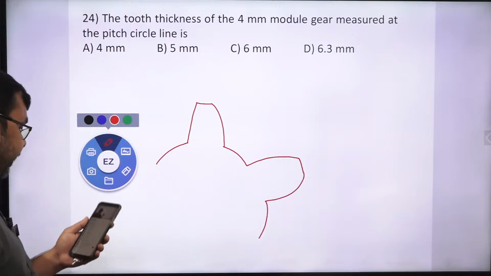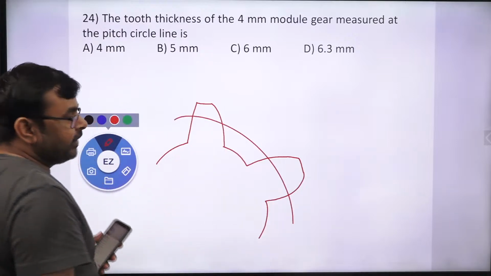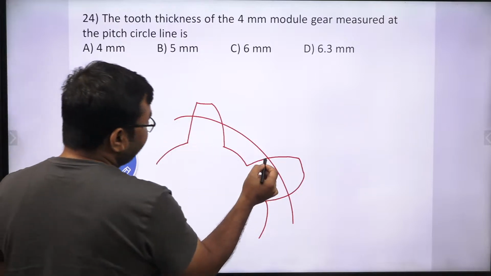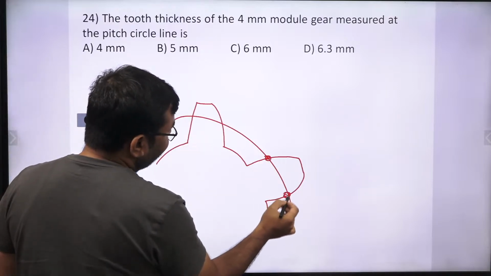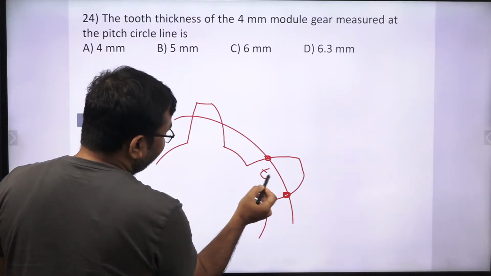Yes or no? This is a gear tooth. Here we have two gear teeth. This is the pitch circle. So first we need to find the thickness corresponding to the pitch circle. This is the thickness which we need to find out in this question.